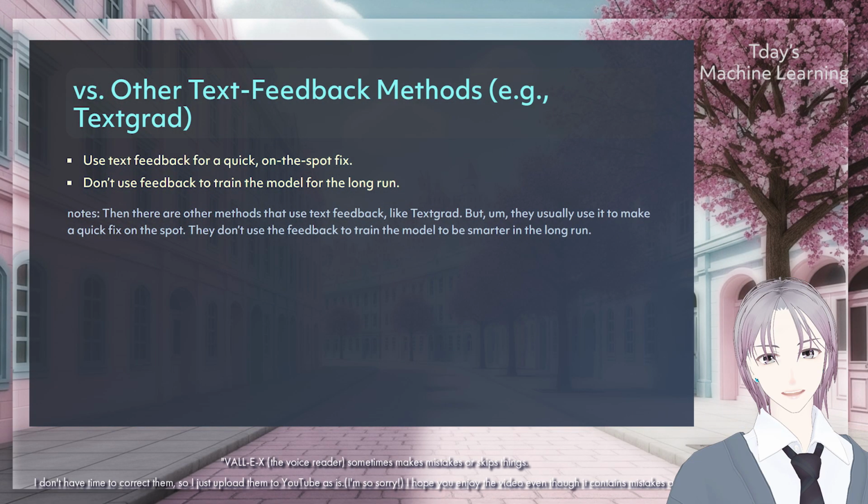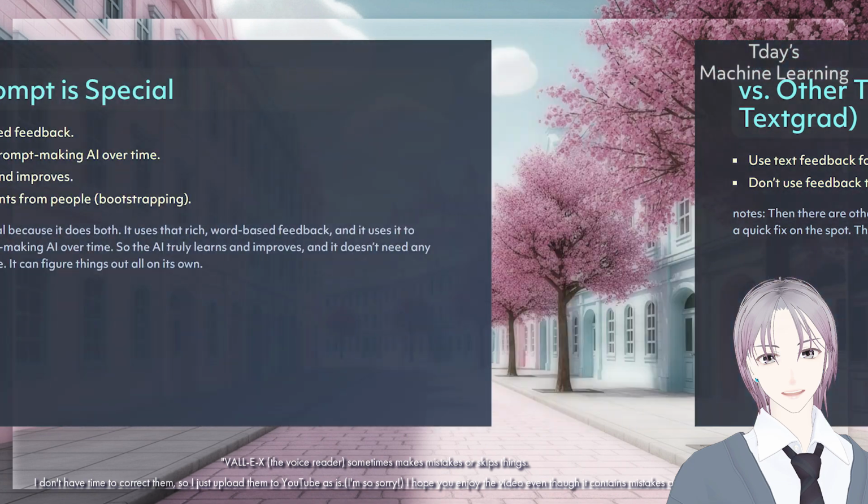Or there are other methods that use text feedback, like TextScribe. They usually use it to make a quick fix on the spot. They don't use the feedback to train the model to be smarter in the long run.